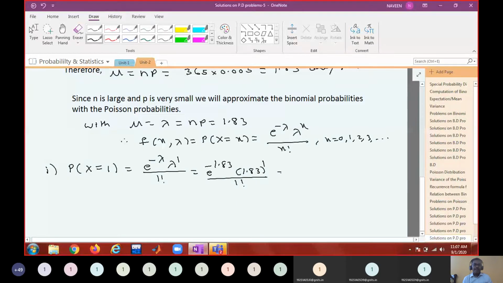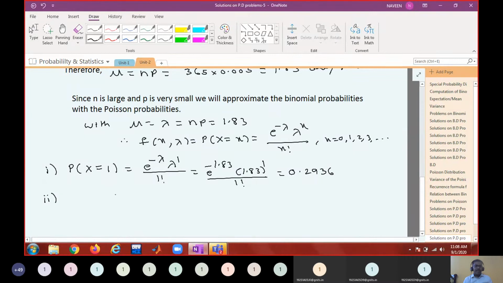Use your calculator. 0.2936. Always before doing calculation, fix the number of decimals to 4 in your calculator. Every time you don't need to look for the fifth decimal. If you fix the number of decimals to 4, you can directly tell the value.